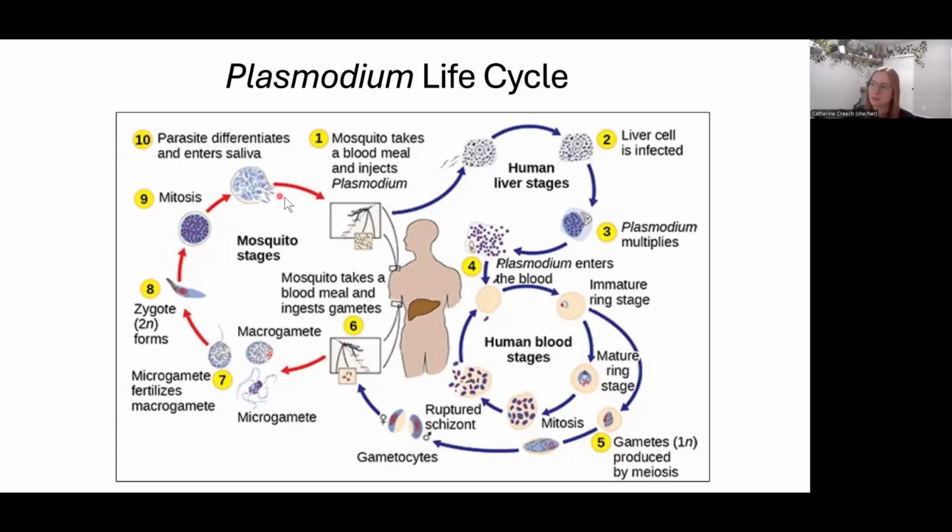life cycle of the Plasmodium then goes into the zygotic form. So those little gametes will fuse, they'll become a zygote, the zygote will do mitosis, and it will produce these little tiny bits of itself that can then infect another human. So we have two different hosts, two different stages, mitosis and meiosis occurring, a really complex life cycle, and unfortunate for us because malaria kills hundreds of thousands of people, and the majority of them that die are under the age of 5. And so it's a really awful disease.